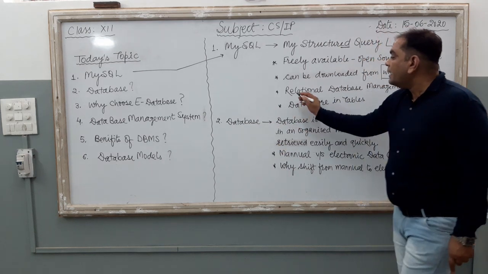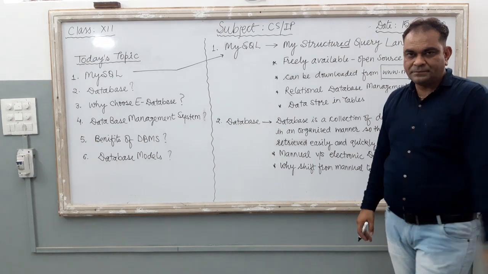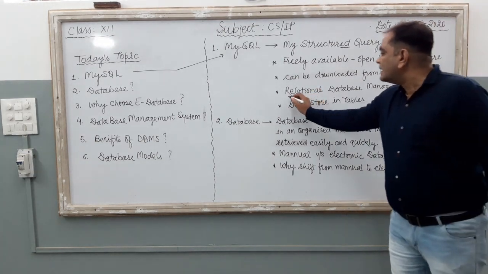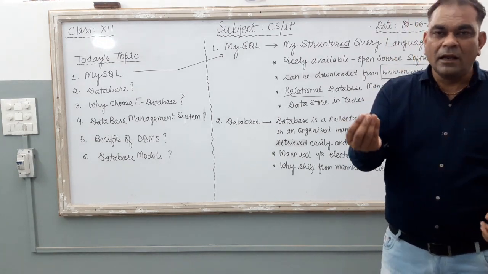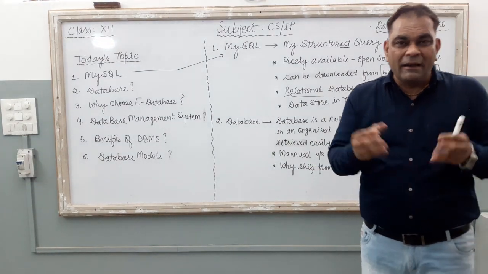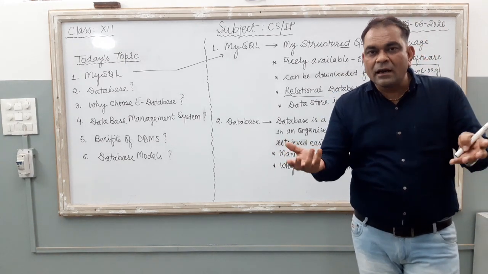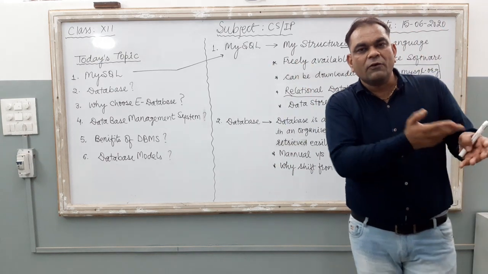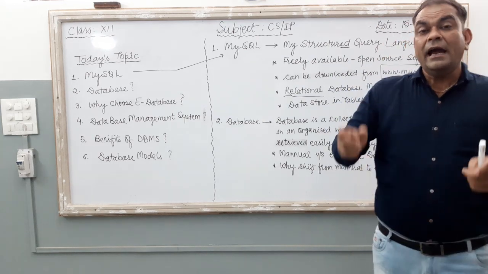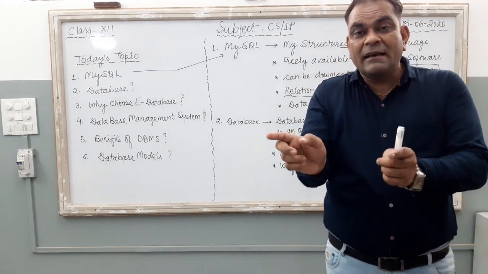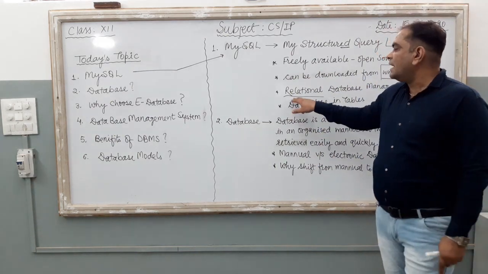Out of these, the relational database management system is one of the models. Relation means table, or we can say it is the technical name of a table. When we store our data inside a table, the table contains rows and columns. When we store our data into rows and columns, the table is known as a relation.